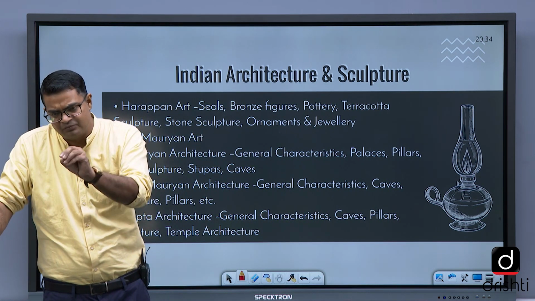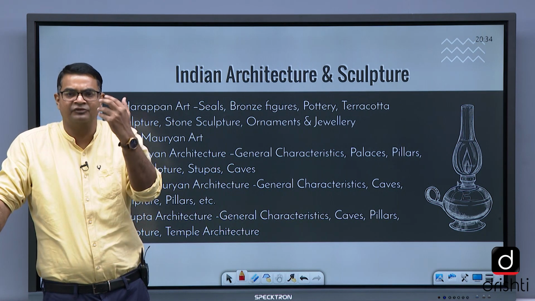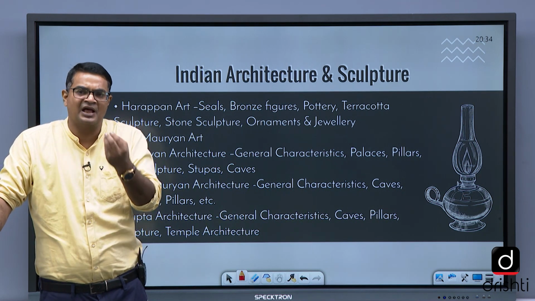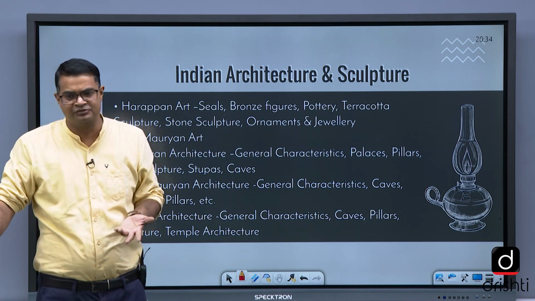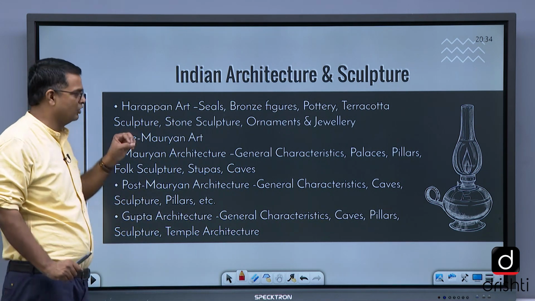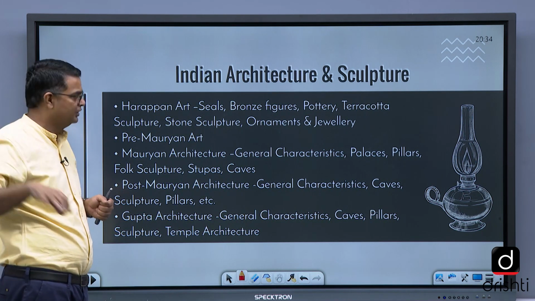Rest is very petty small topics like martial arts, fairs and festivals, language and script, law and cultural institutions. All these are very small topics, but focus should be on these topics.